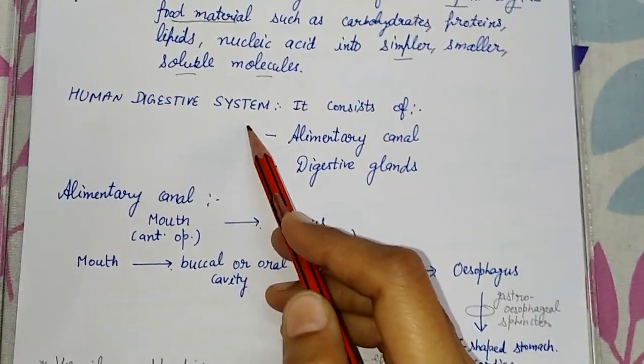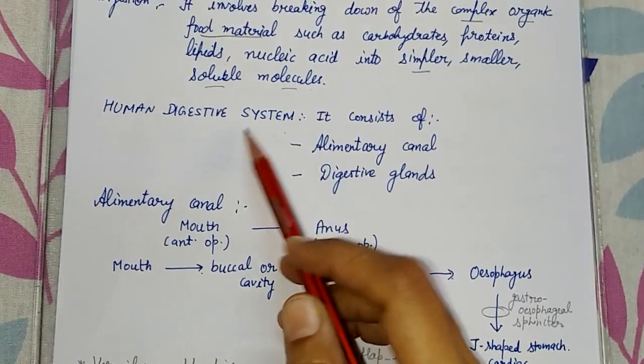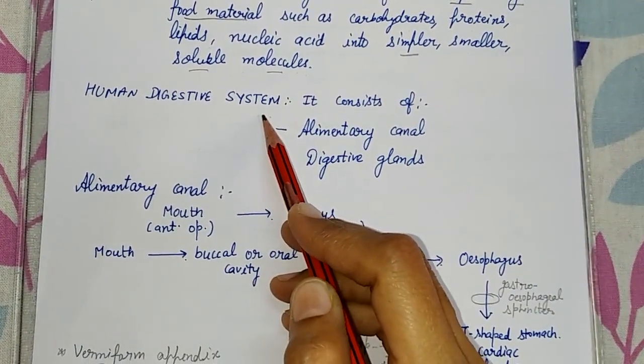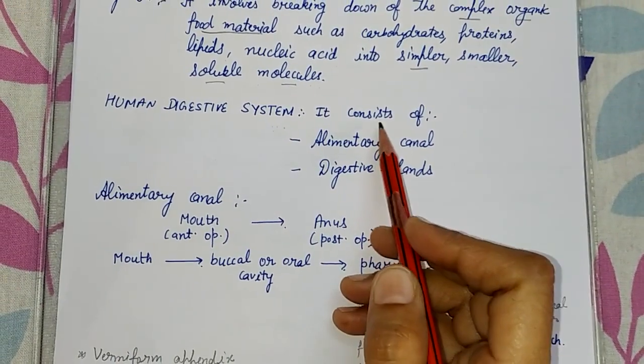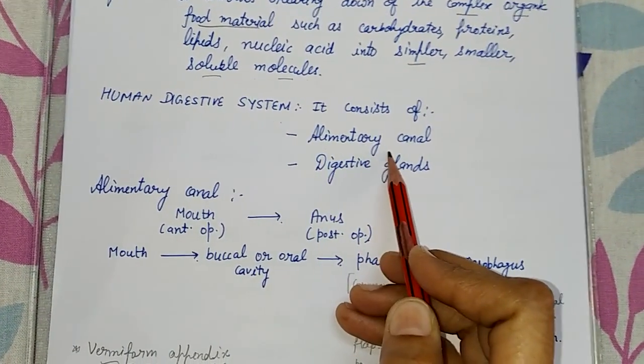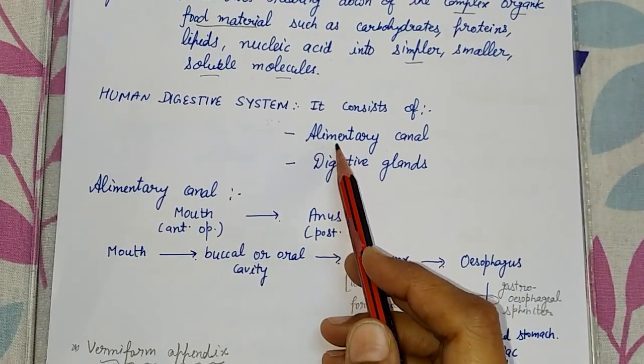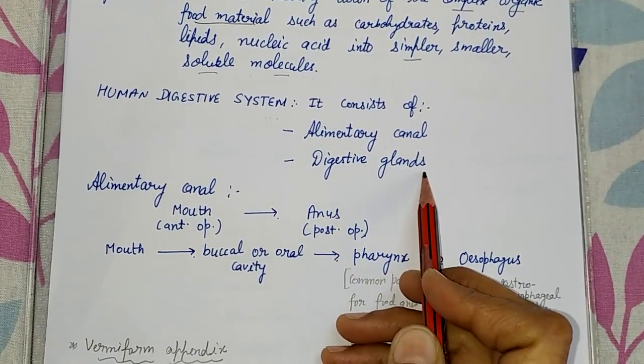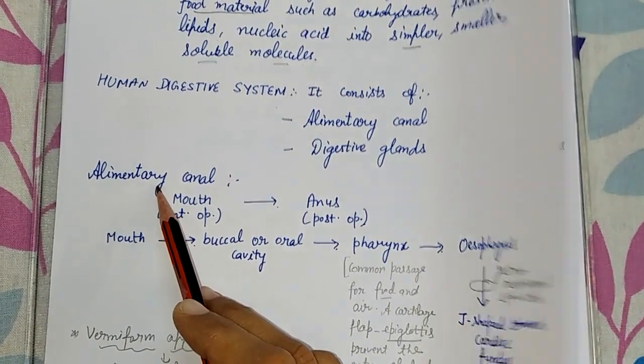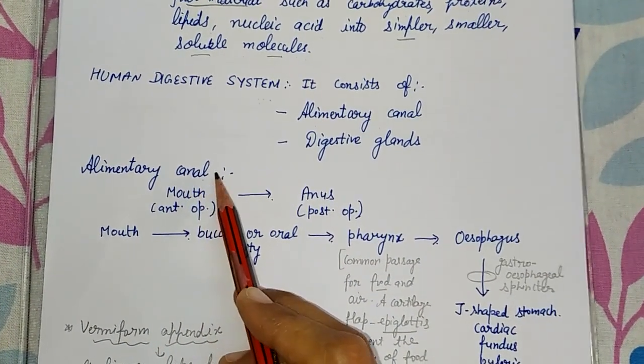Now, human digestive system. We read about the human digestive system. Human digestive system consists of alimentary canal and digestive glands. So first of all, alimentary canal. What is alimentary canal?